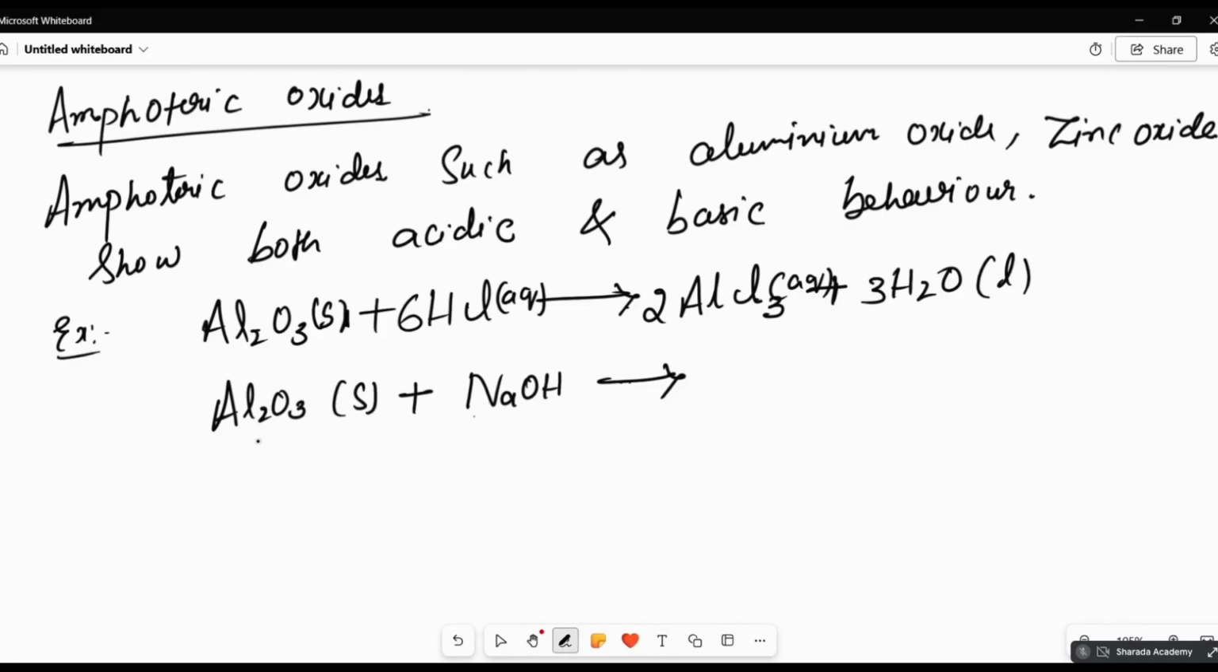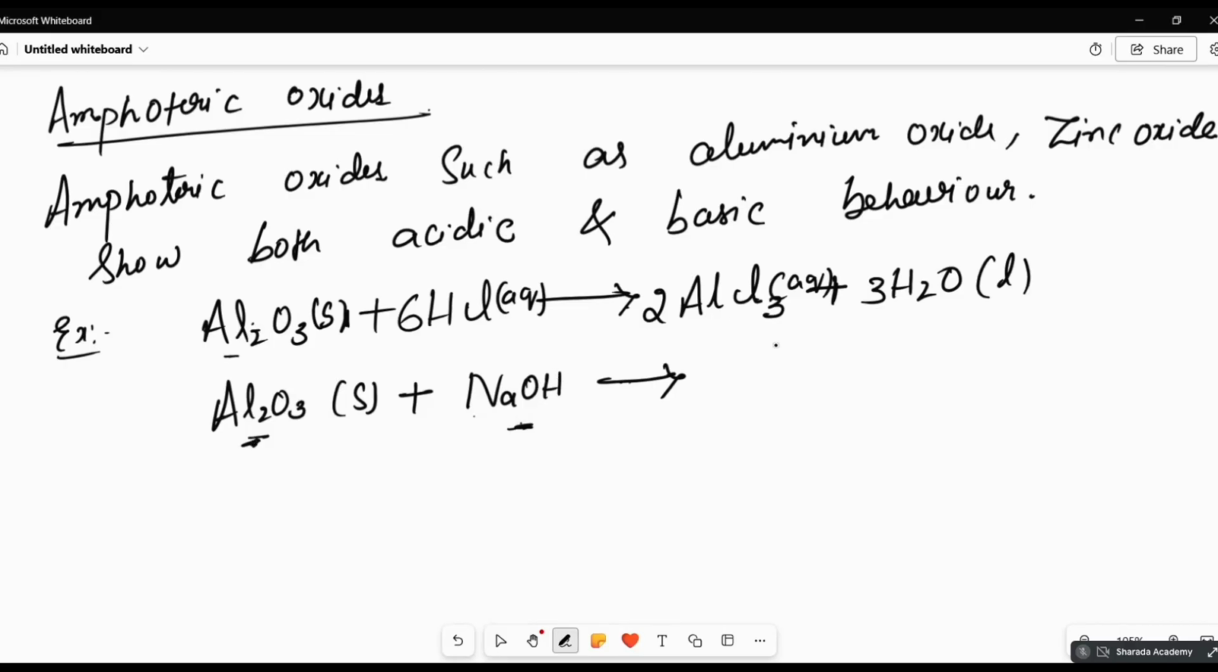So aluminium oxide reacts with the base. Then here, it's a base with an acid. What will you get? Salt plus water. Here also, aluminium oxide with HCl, base with an acid, you will get salt plus water. So here it is acting as a base, here it is acting as an acid. So it is showing both the behavior of acid and base. That's why it is called amphoteric in nature.